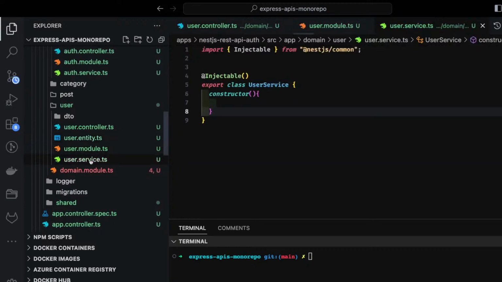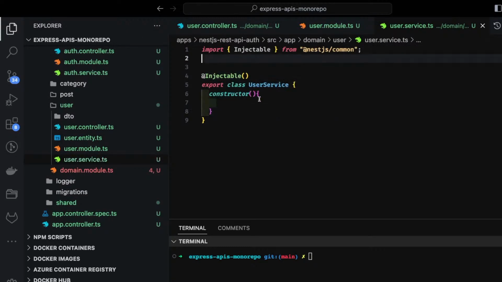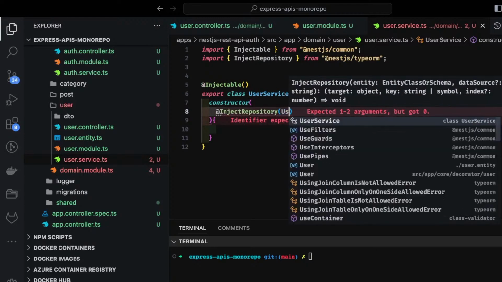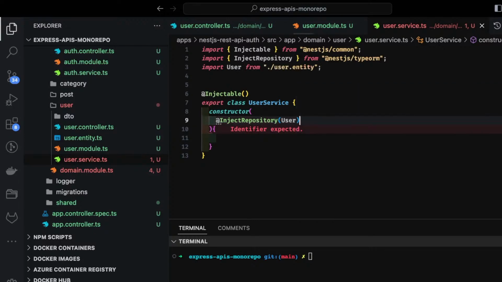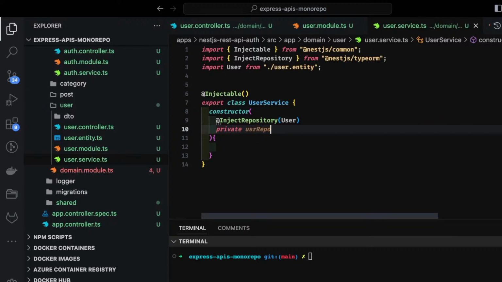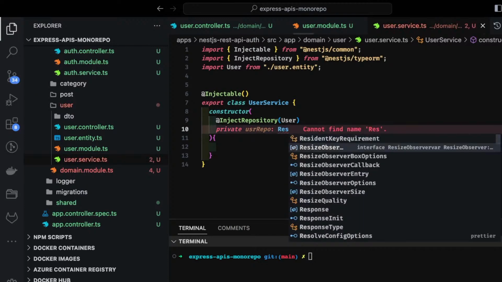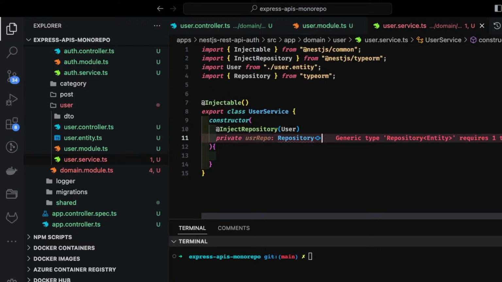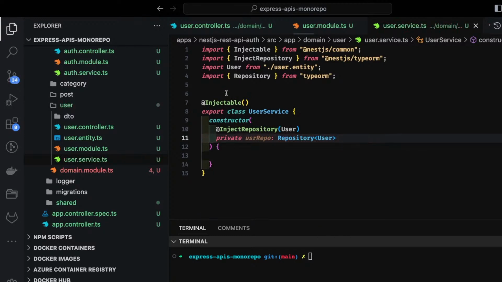So this is the user entity, and inside the user service we can inject the repository. This is how we create a service, right? Here what we are going to do is inject repository, and the repository is User that we will import, and here it is private userRepo that we are going to use to access the table, and this is Repository of type User. So using this userRepo, we would be able to access the user.